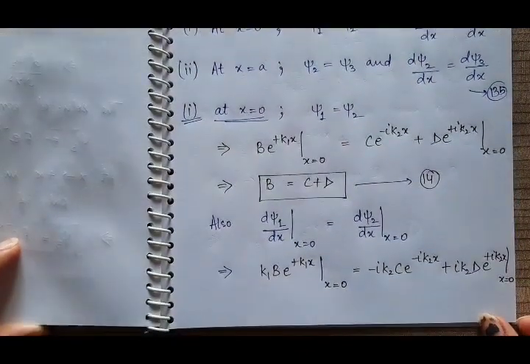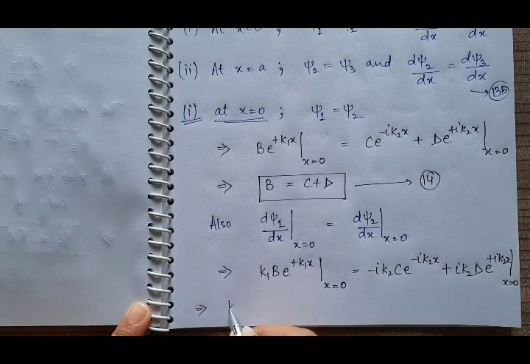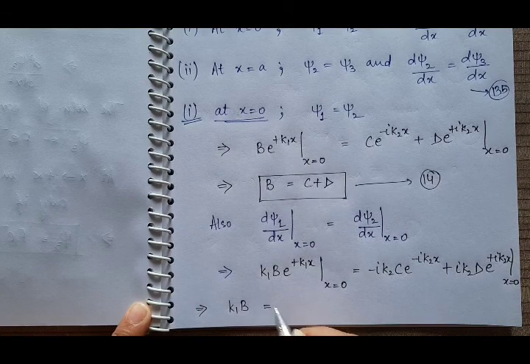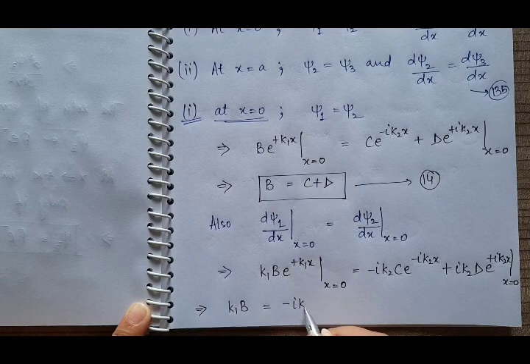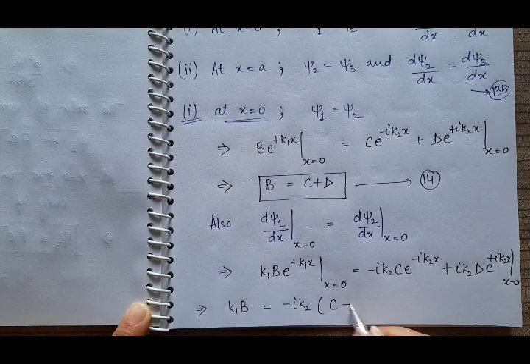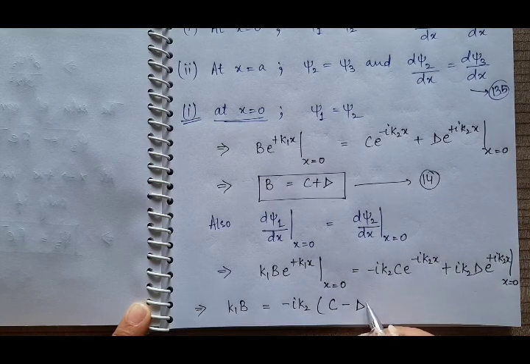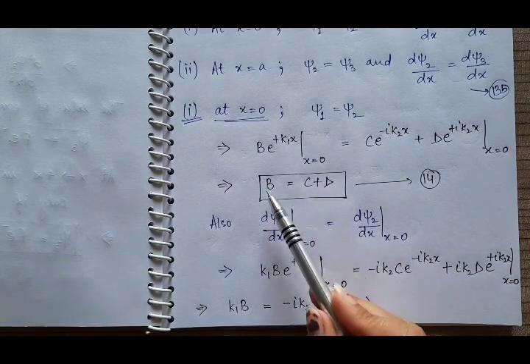Now put x is equal to 0 on the two sides and you will get k1 b is equal to, take minus iota k2 common, and you will have c e raised to power 0, which is 1, minus d e raised to power 0, which is 1. And now here we have c plus d is equal to b.